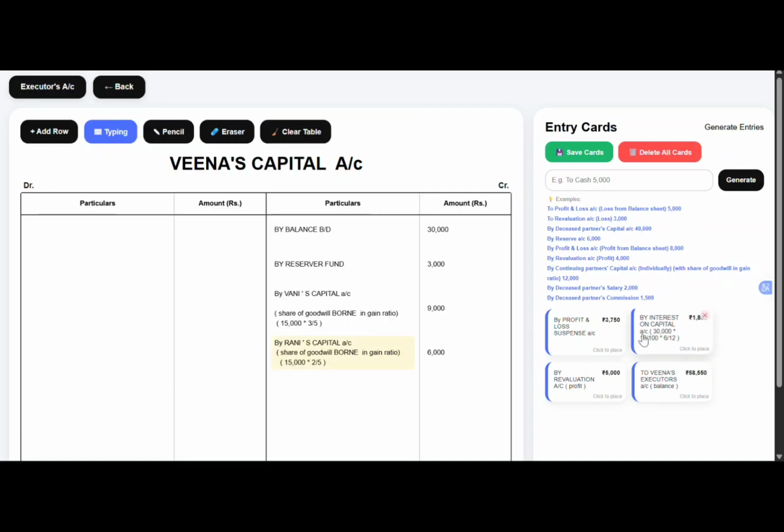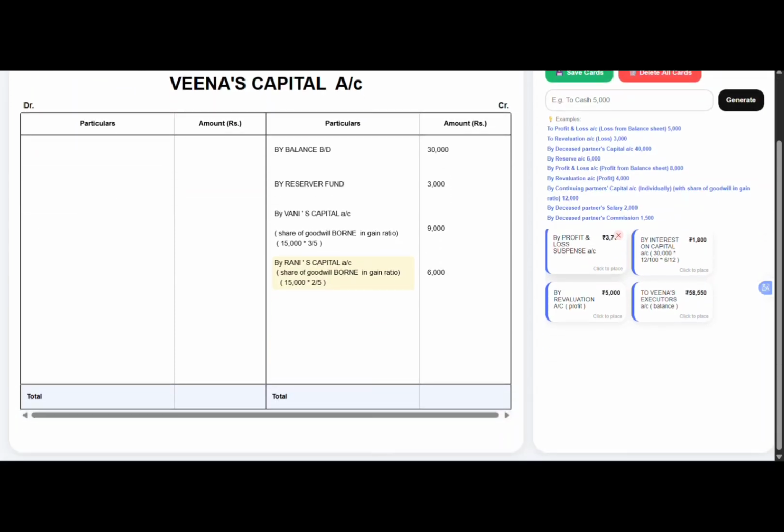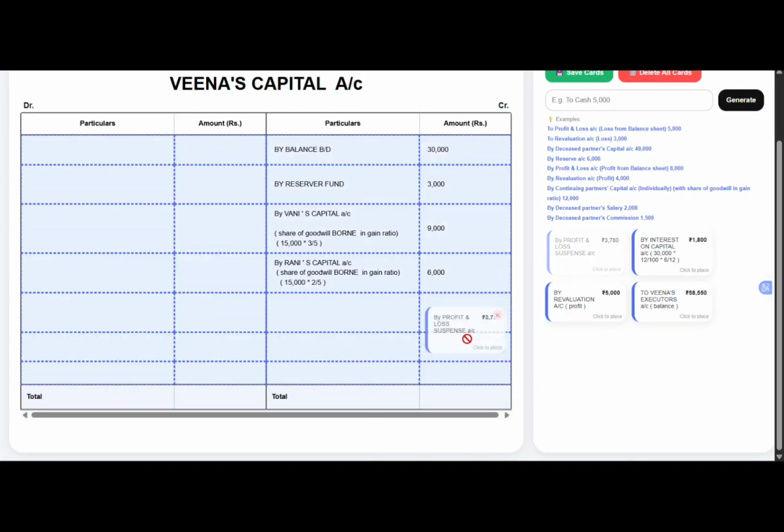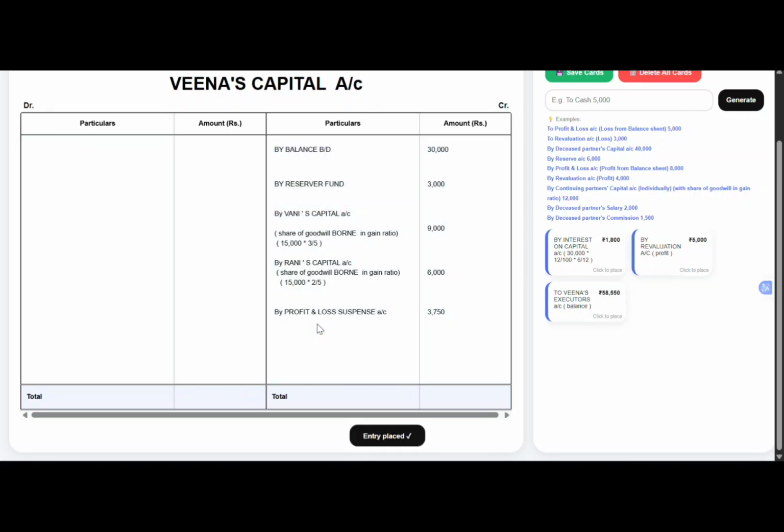A share of profit up to the date of death should be provided, which has to be transferred to profit and loss suspense account, which will be rupees 3,750. That is 15,000 into 6 by 12 into 5 by 10, 3,750.